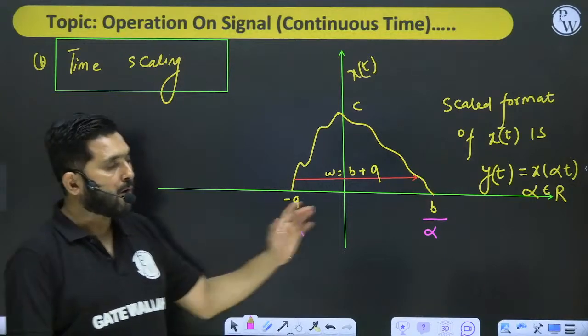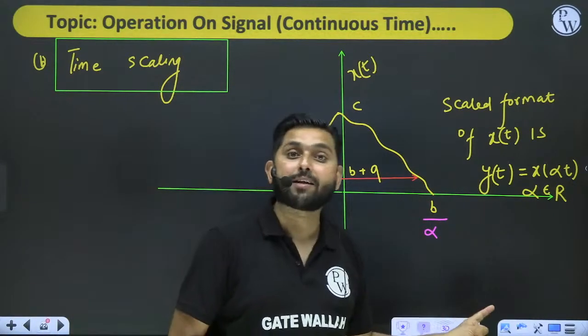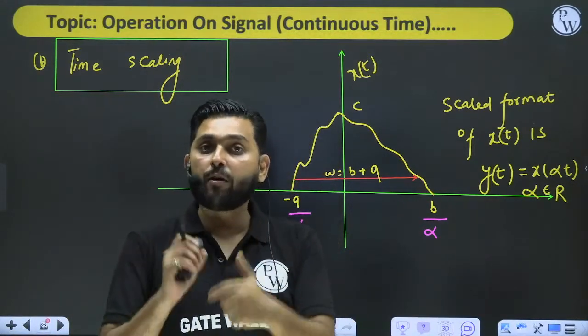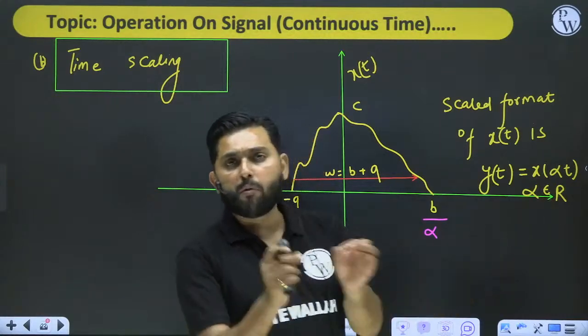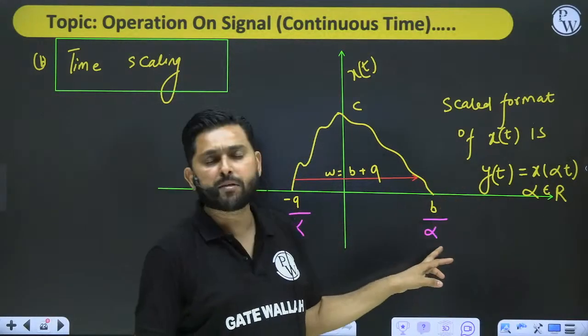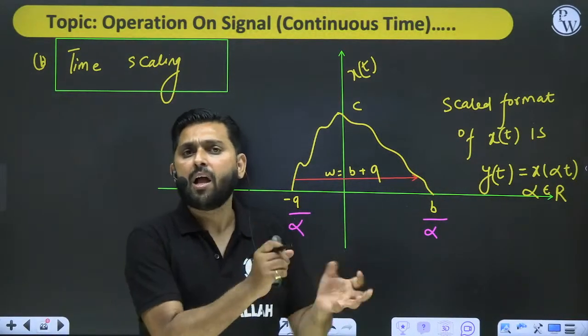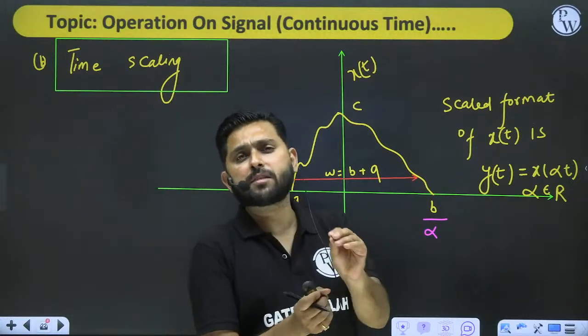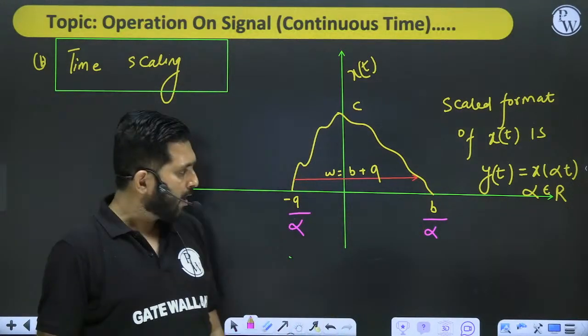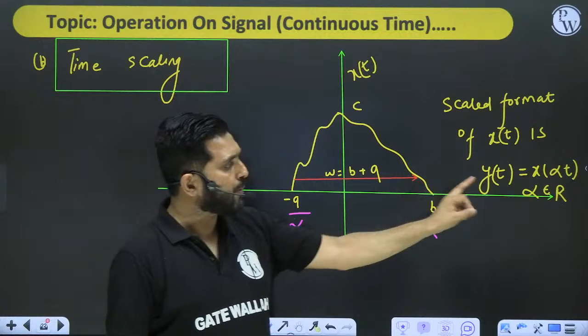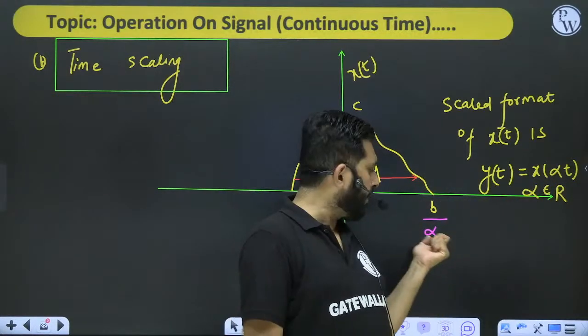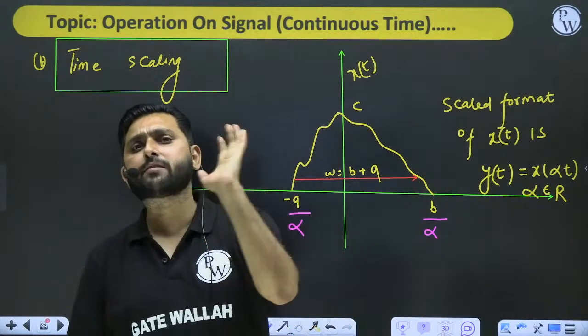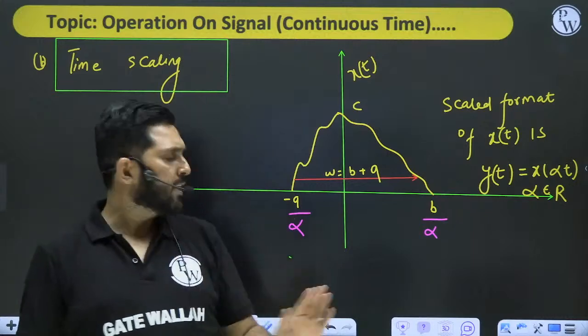Whenever you have to perform x of alpha t, why you are dividing, why you are adding, why you are subtracting, I will give you the answer in just a moment. Just wait. What I am saying is that whenever you have to perform x of alpha t, simply divide by alpha, whatever values it says, simply divide by alpha.